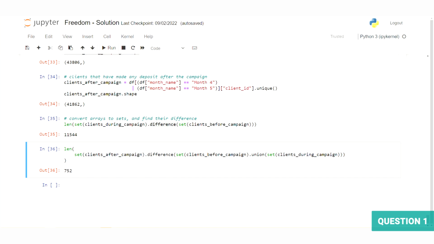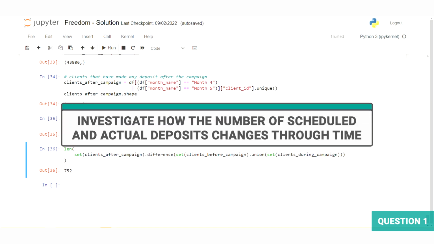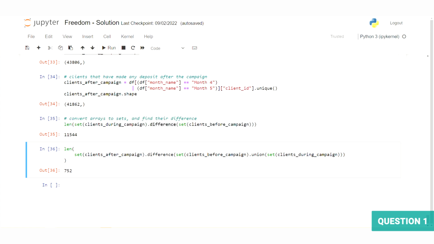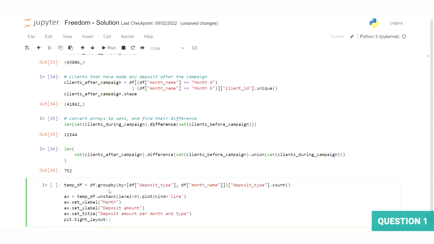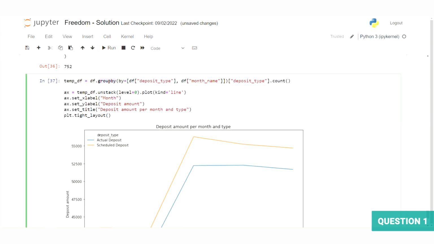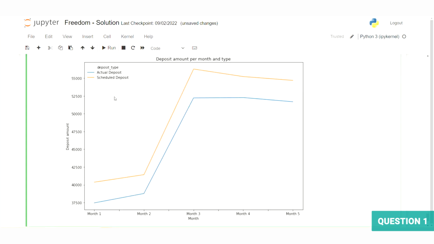One final insight we could look into is to investigate how the number of scheduled and actual deposits changes through time. We can follow the same steps we did in our initial exploration of the data to create a quick plot for this. So once again, just using that handy groupby method and matplotlib to create a simple line graph, and there aren't really any surprises here. As expected, the plot very closely matches the distributions of our previous plots of similar data. We see a large spike of about 25% or $10,000 during the month of the campaign. And despite gradually decreasing over the next 2 months, this remains well above totals of $50,000 for each type.